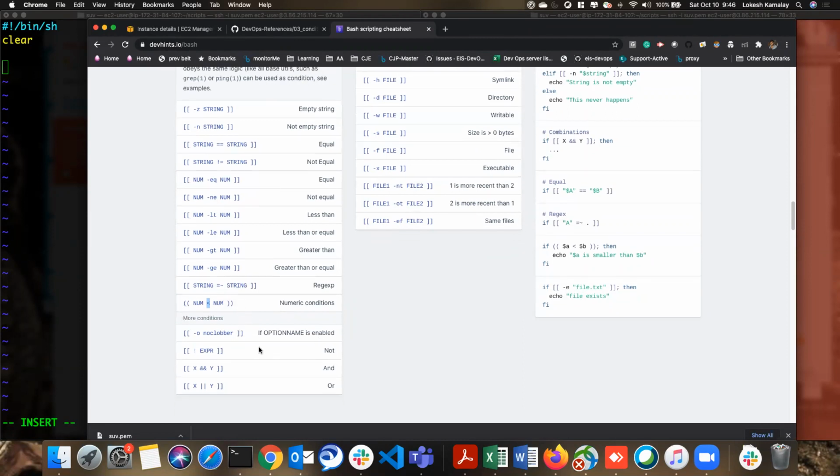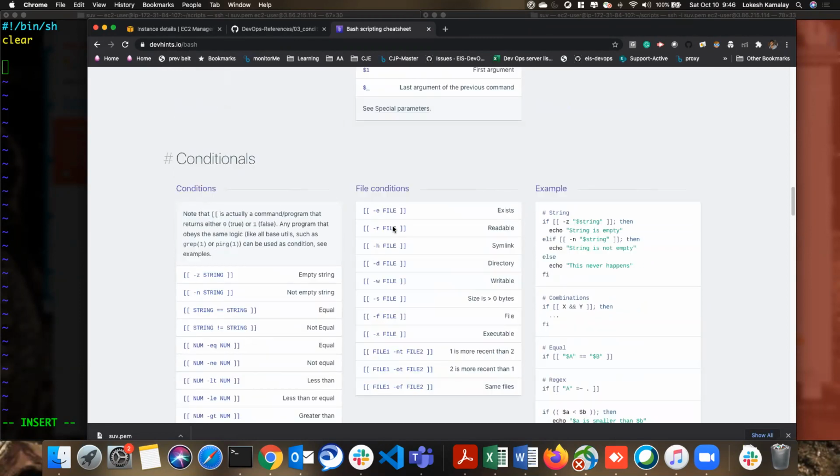Okay, and then we also have these on files. If you want to do something on a file, then you can do -e. -e means exists, whether the file exists or not. So in that case, we use the -e parameter. -r means if the file is readable, does it have read permissions or not? The symlink, if it's a directory or not? Is the file writable? Is the file size more than 0? So these are all the options that you can also use with the if condition.